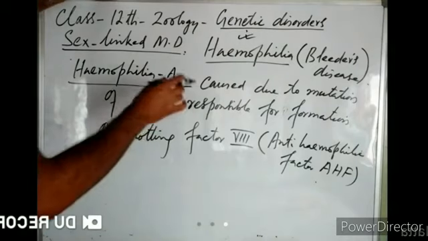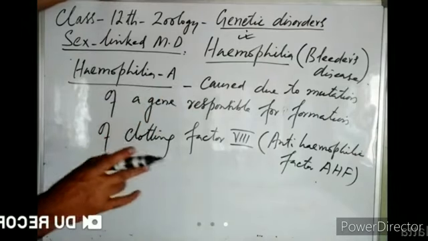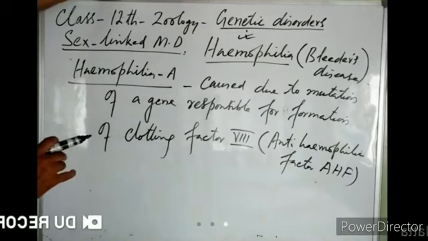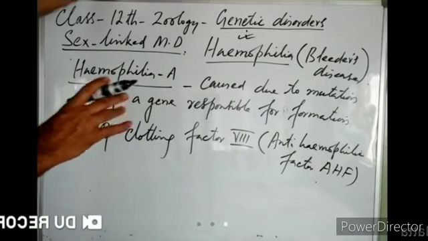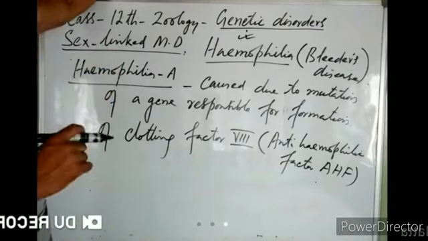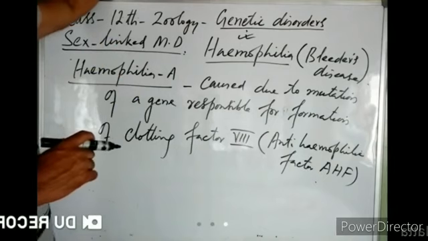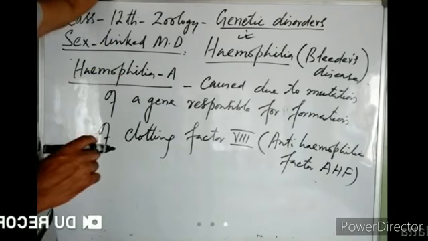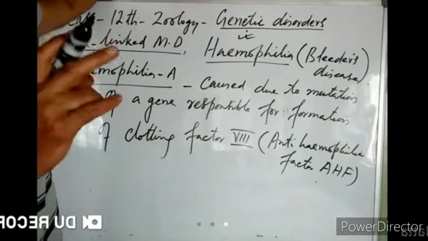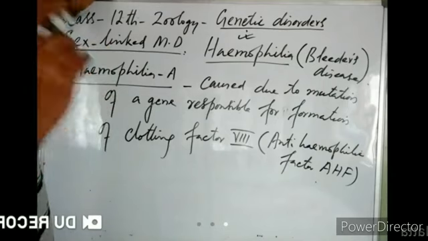And this gene is present on sex chromosome X. That is why we call it a sex-linked disorder. So the gene which gets mutated is known as the AHF gene, anti-hemophilic factor gene. This AHF gene is present on sex chromosome X.